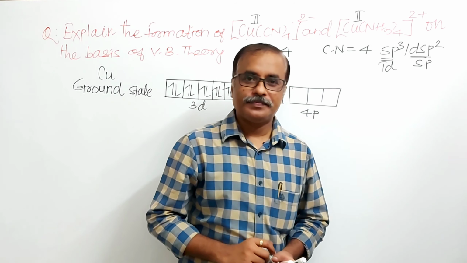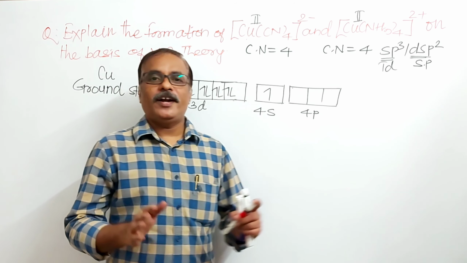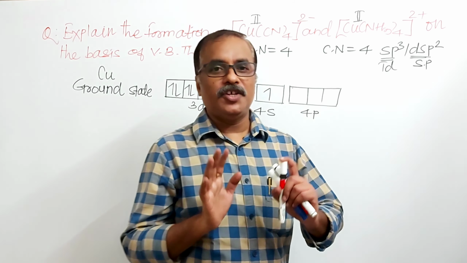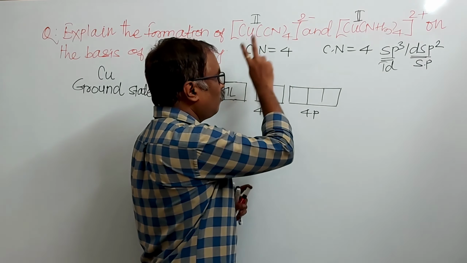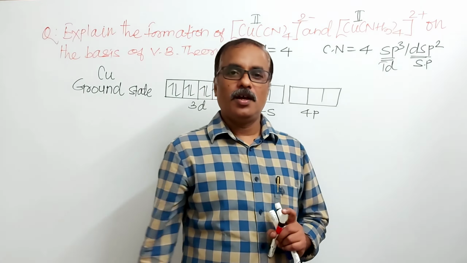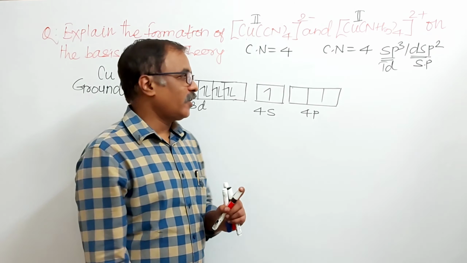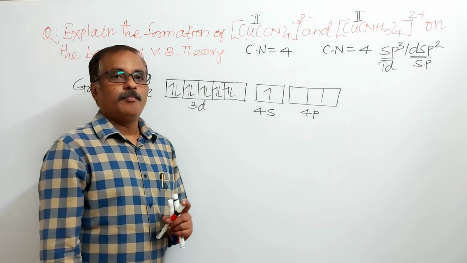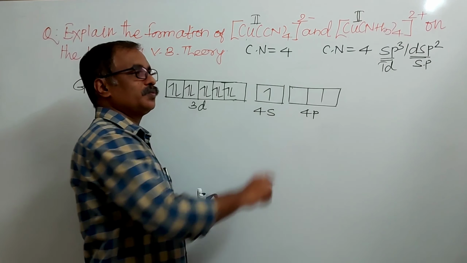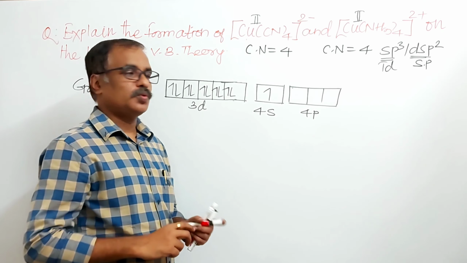How many empty atomic orbitals are required? We have seen: the number of empty atomic orbitals equals its coordination number. Here the coordination number of copper in both complexes is 4, and 4 empty atomic orbitals are required. But here the oxidation state of copper is 2, that is Cu plus 2.